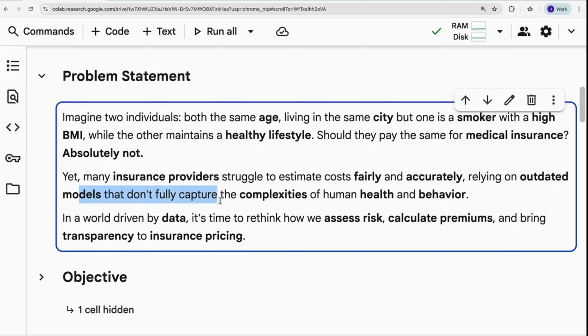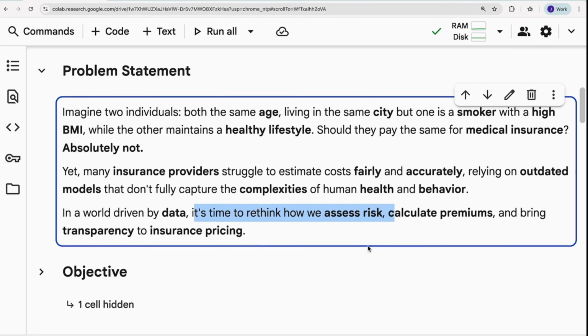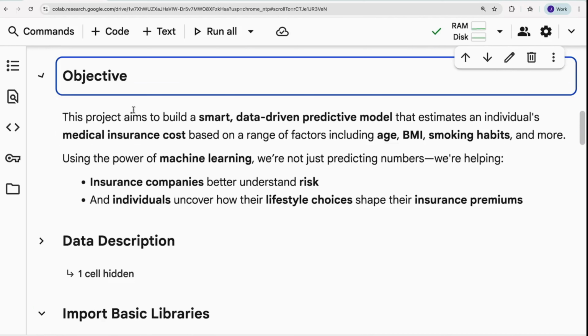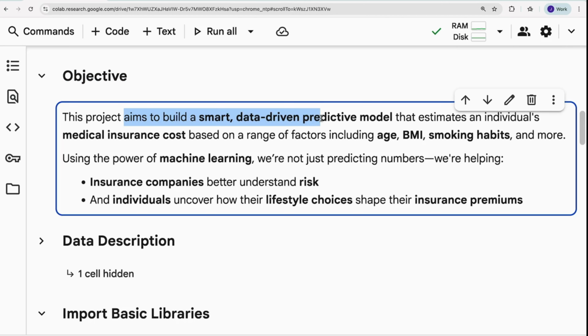Absolutely not, right? Many insurance providers struggle to estimate the cost fairly and accurately. They are using outdated methods. Now it's time for us to rethink how we can assess risk, calculate premiums, and bring transparency, right? And the next important thing is the objective, which defines a goal. Goal means telling what we're going to do in this project.